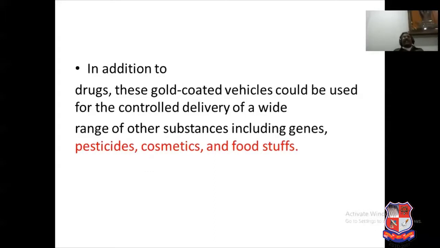In addition to drugs, this gold coated vehicle could be used to control the delivery of a wide range of substances including genes, pesticides, cosmetics, and foodstuff. So the phenomenon started with drug delivery, but as you can see, it can now be used to carry any number of things.